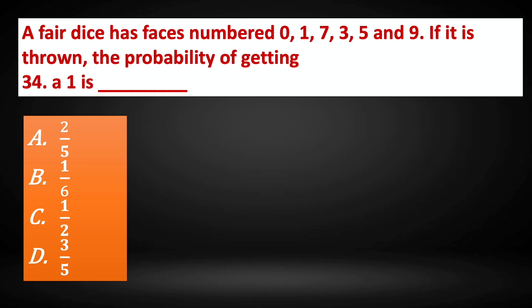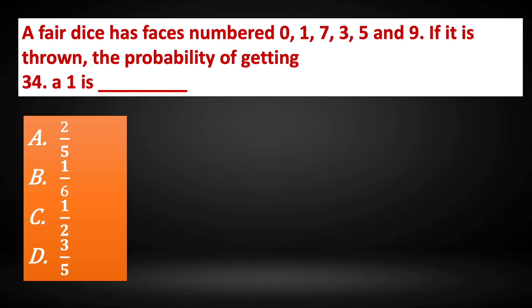Question number 34. A die has faces numbered 0, 1, 7, 3, 5 and 9. If it is thrown, the probability of getting a 1 is dash. So the die has faces 0, 1, 7, 3, 5 and 9. So how many ones are there? There is just one 1.